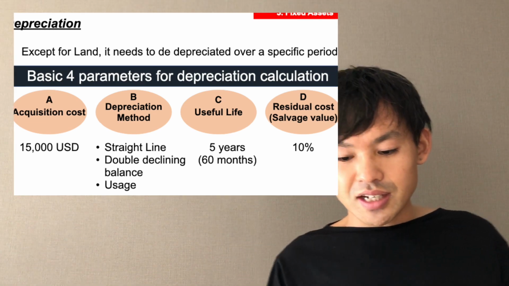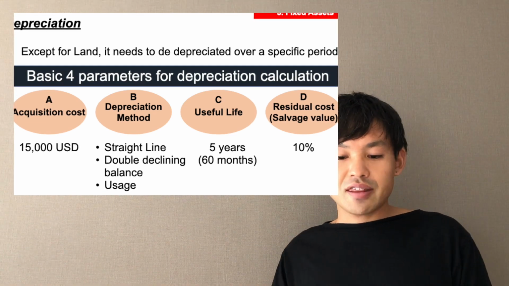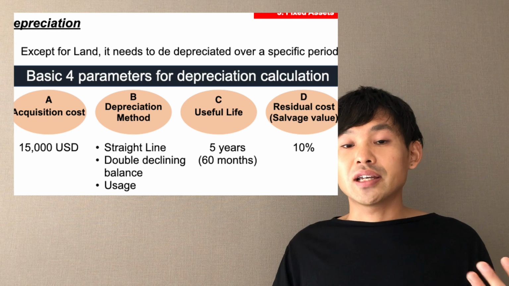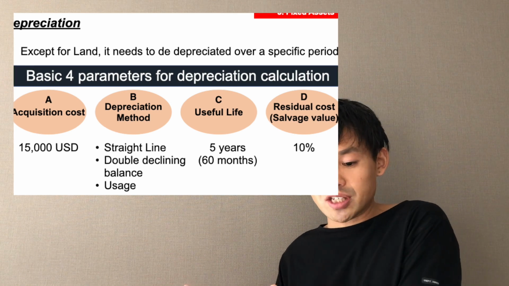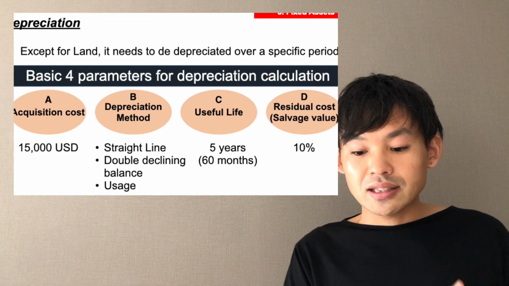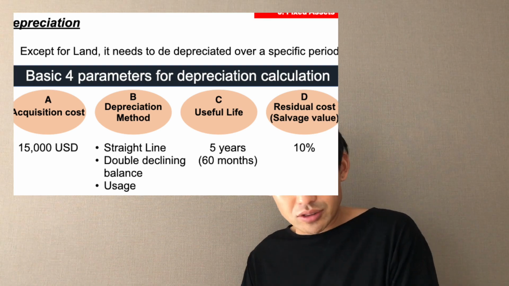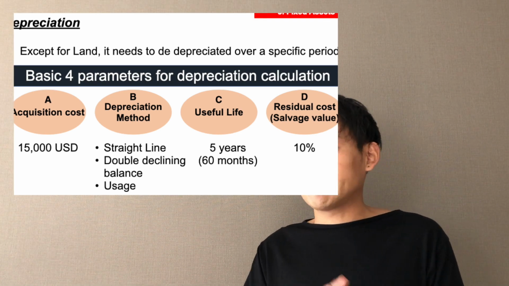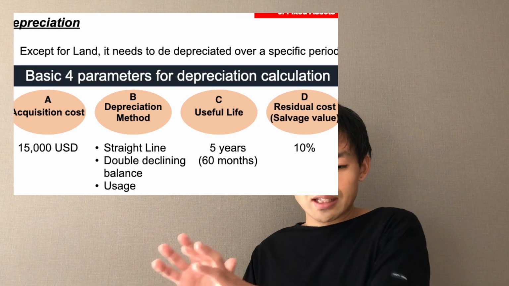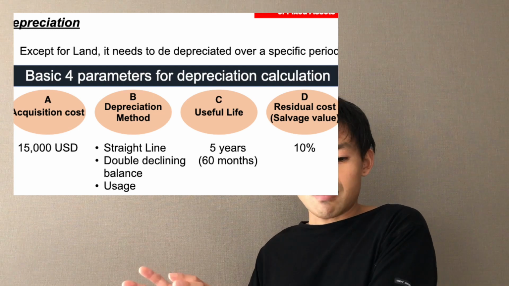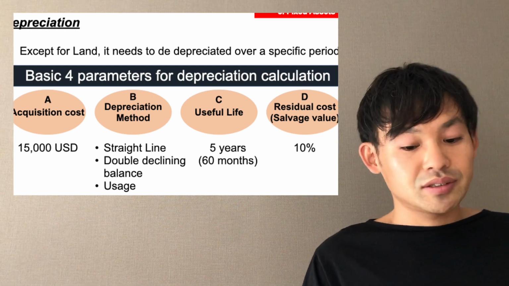The last one is residual cost, in other words, salvage value. Here is the example. This is just an example: 10% of acquisition cost. Acquisition cost is 15,000. So in this case, 1,500. 1,500 is the residual cost. So the residual cost, you cannot depreciate.